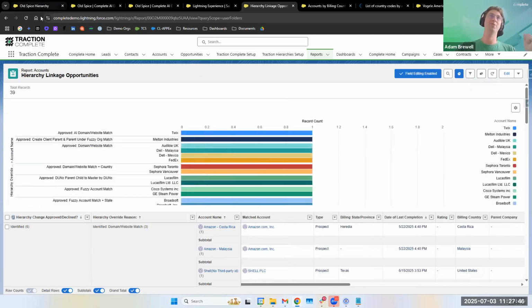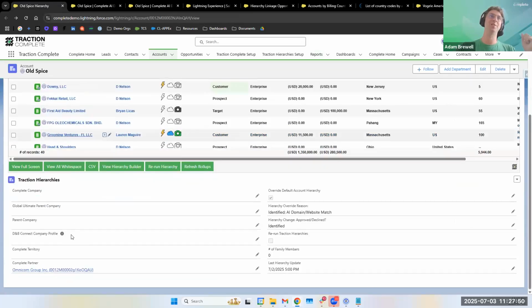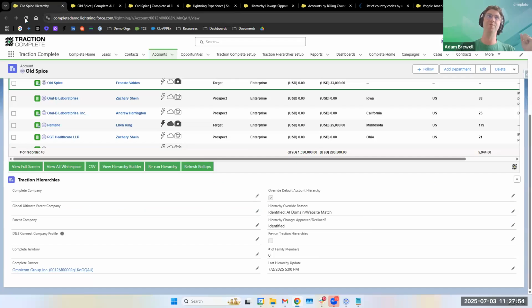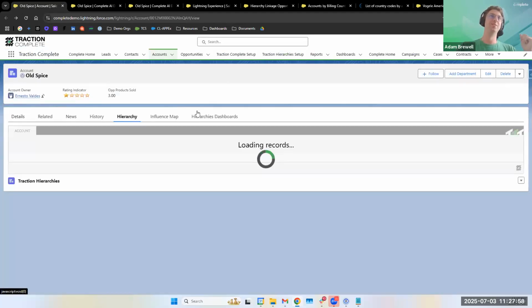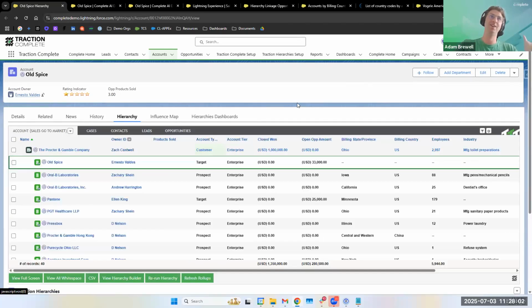But then if we go back to Old Spice, now we can see that it's built into the Procter & Gamble company. If we refresh here, we can see that it's been improved in that way as well. So this is an example of hierarchy augmentation, where we're building on top of what we've already been demoing to customers around the hierarchy suggestions engine, but now we have another source of data to help support our suggestions engine.